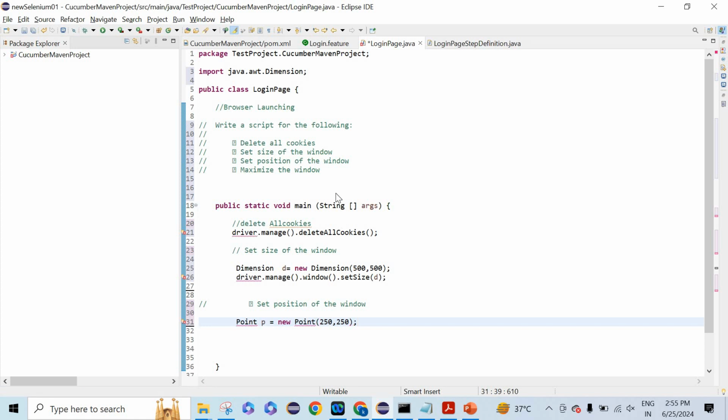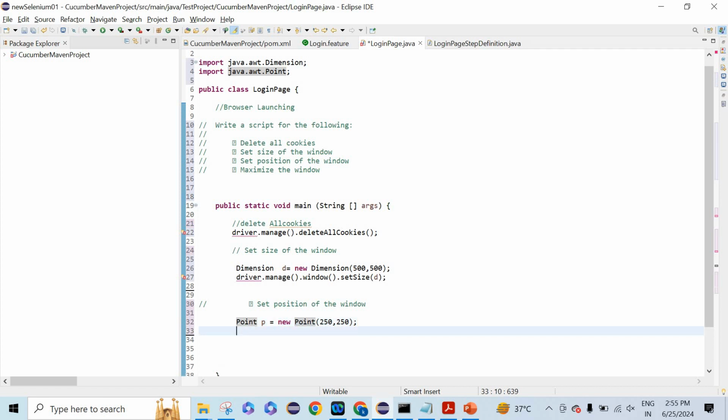And then again there's a Point class, we'll be having a Point class in AWT. Then we'll be using here what? Above we set the size; here we have to set the position of the window, so we will use setPosition. Similarly we will have driver.manage().window().setPosition, and here we will pass a parameter which is p, and ta-da!